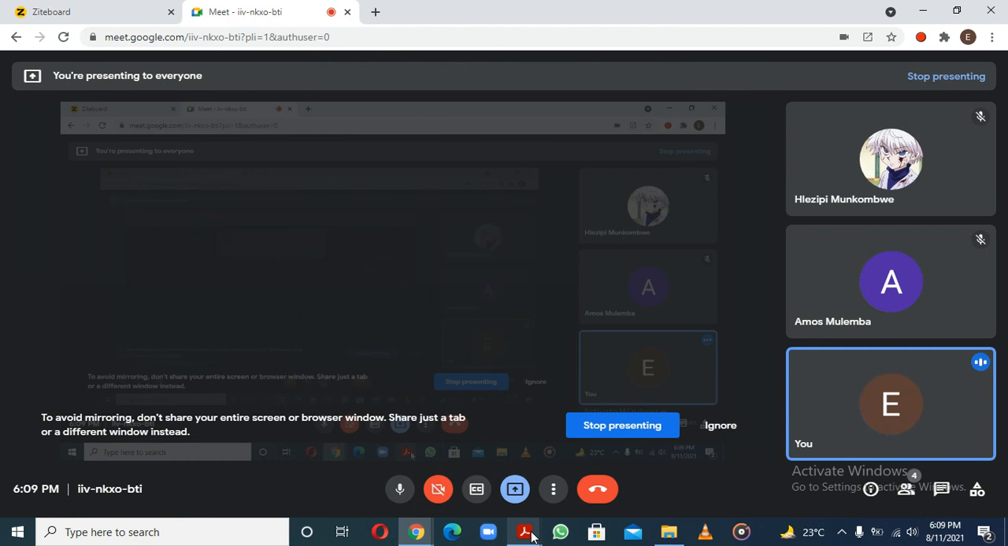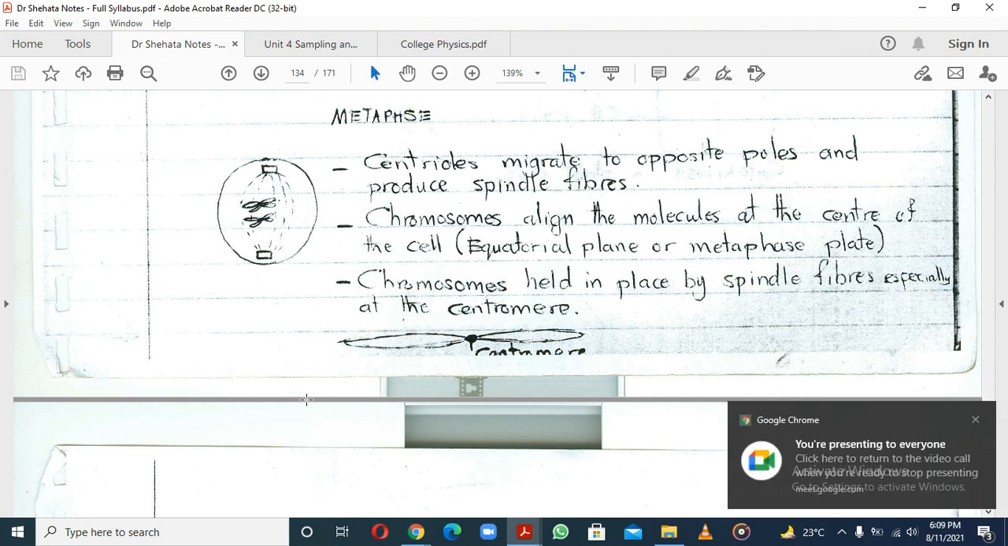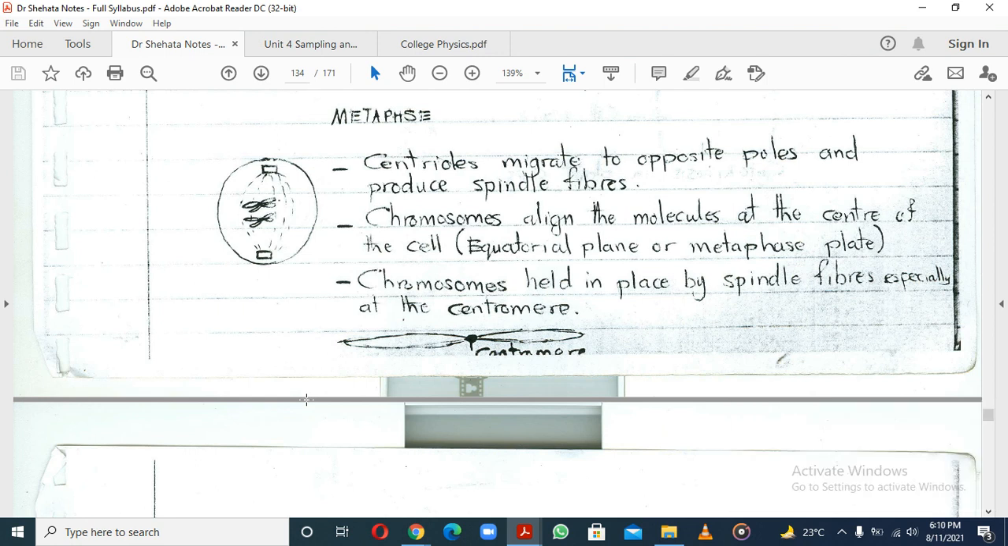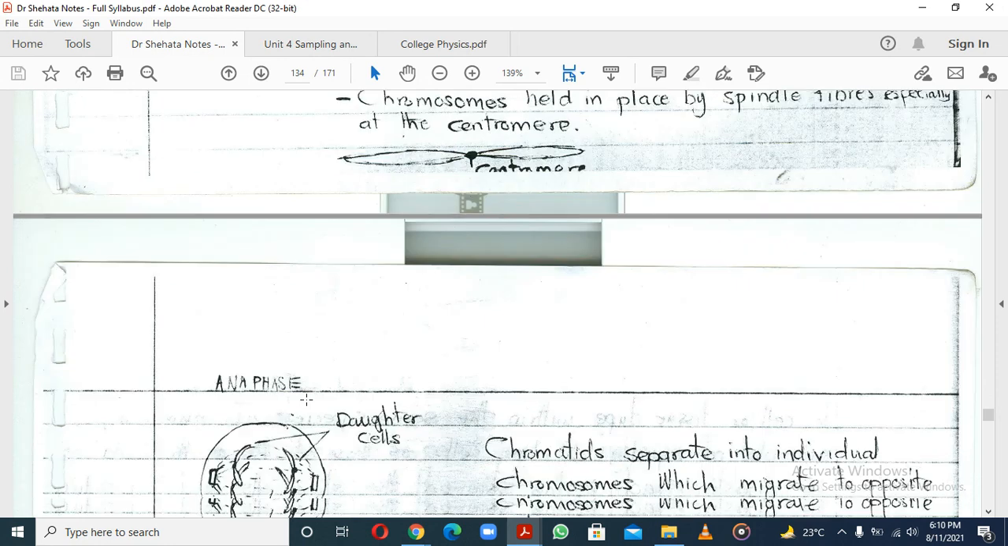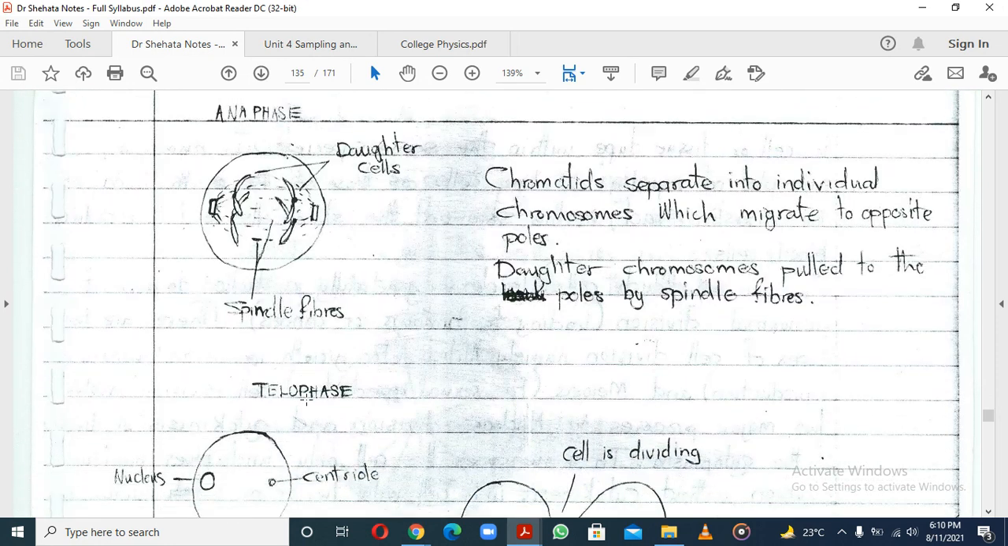So it would be quite tricky for these spindle fibers to attach on the genetic matter. The problem would be that you can't put them on genetic matter because you can just cause a mutation, but it's better to put them at the centromere, since it's a more stable structure that holds the two things together. So that's metaphase. In metaphase, you are preparing for the pull.